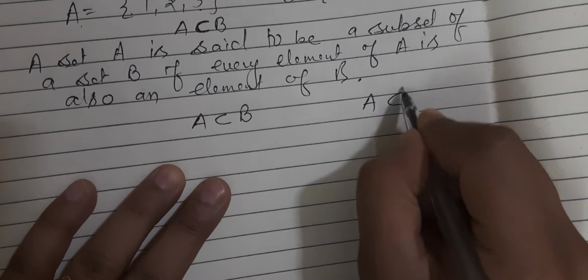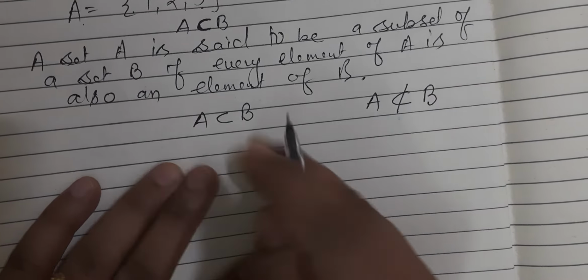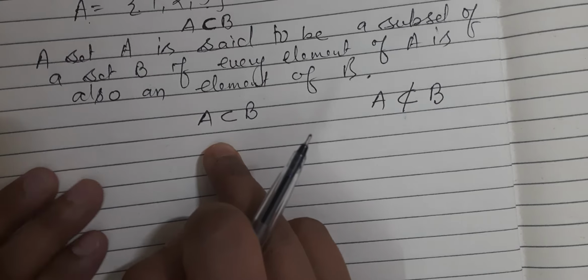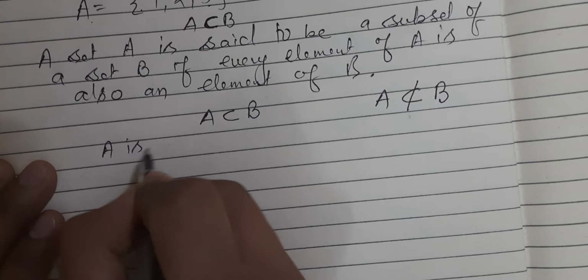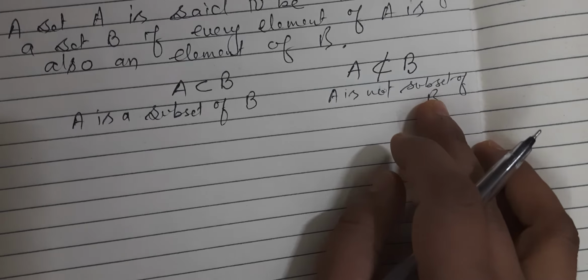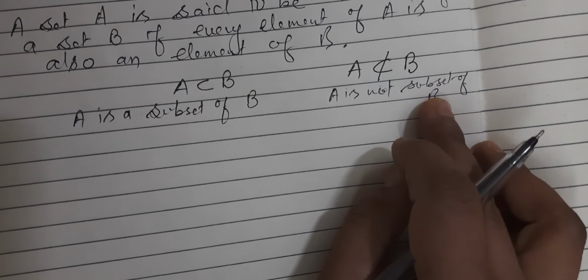Then A is not a subset of B. Now how to read? A is a subset of B, and here A is not a subset of B. Okay, this is the mathematical representation, and this is how we read.